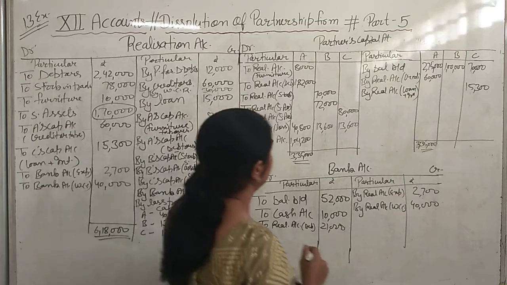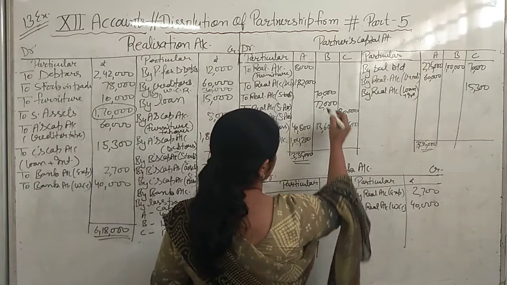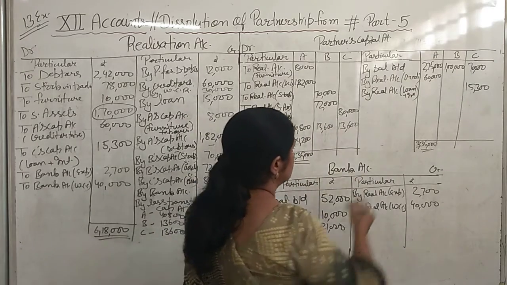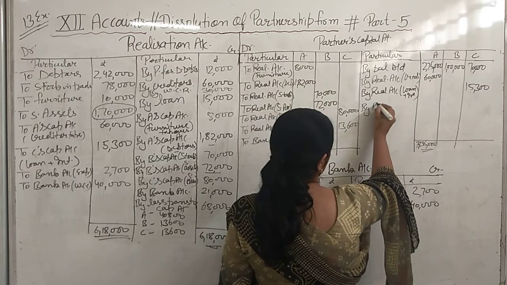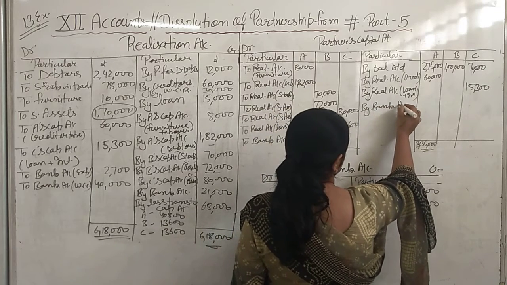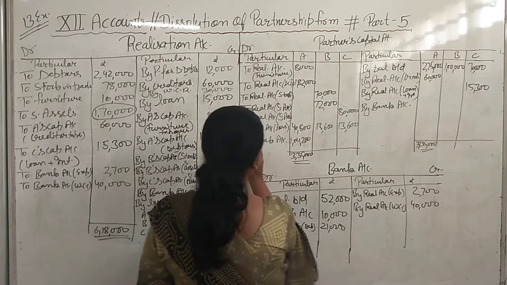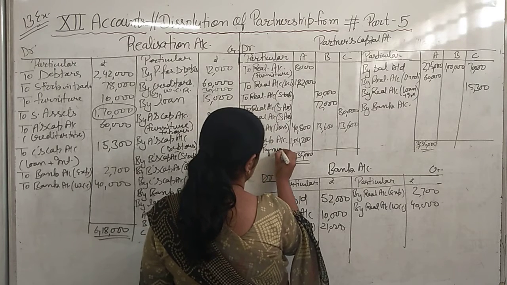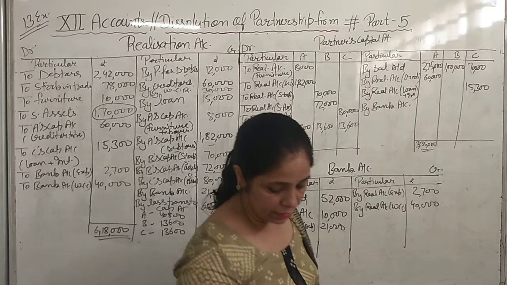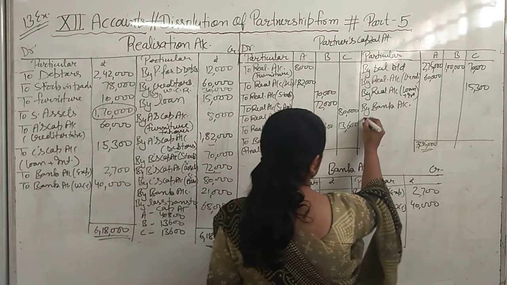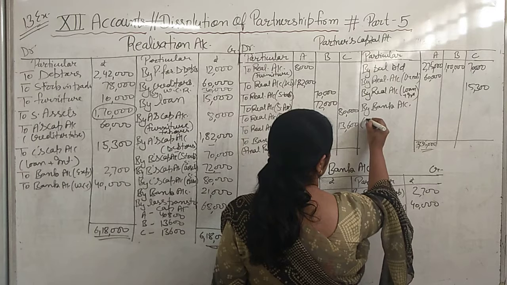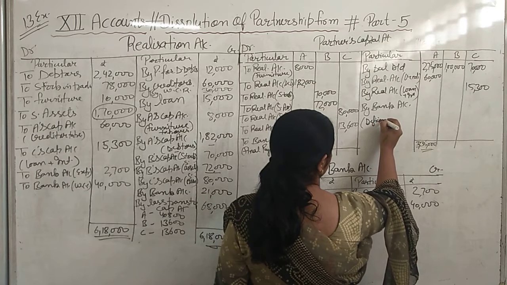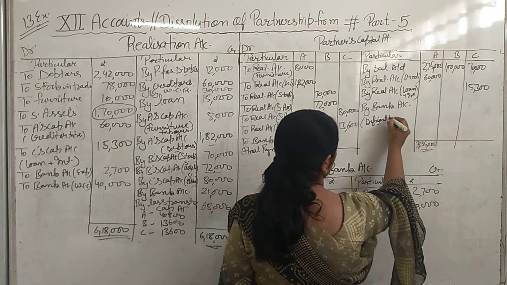Okay. Now we will find out the B. B total of this side is more than that side, so we will write here by bank account. You can write here that this is final payment and this is, जिसको हम बोलते हैं डेफिशिएंट, कमी जो होती है ब्रॉट बाय पार्टनर.